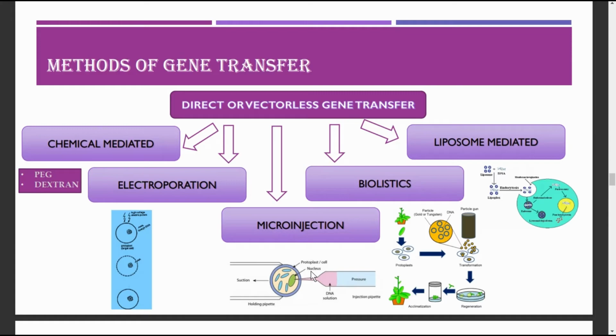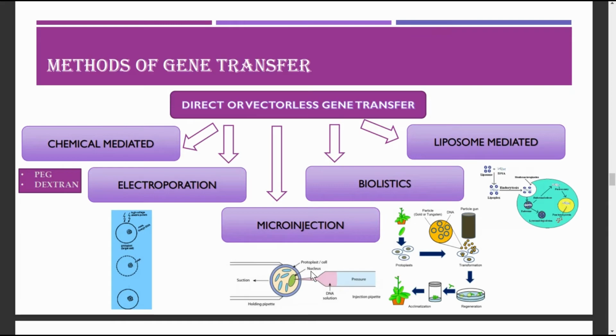First one is chemical mediated gene transfer, PEG. PEG is polyethylene glycol. Certain chemicals like PEG or dextran sulfate induce DNA uptake by plant protoplasts. When the cells are treated with this, they will automatically take up the rDNA.